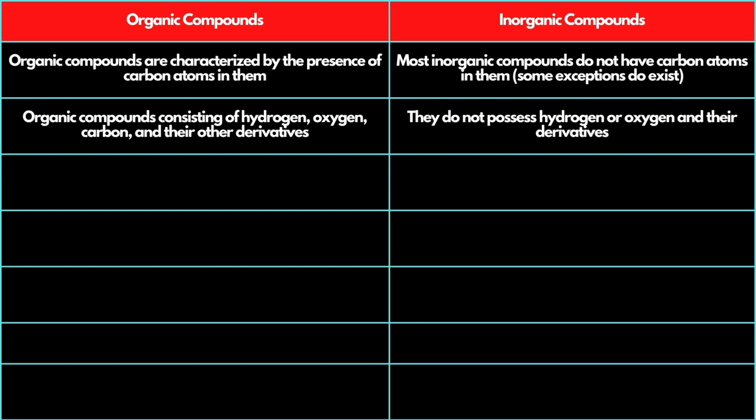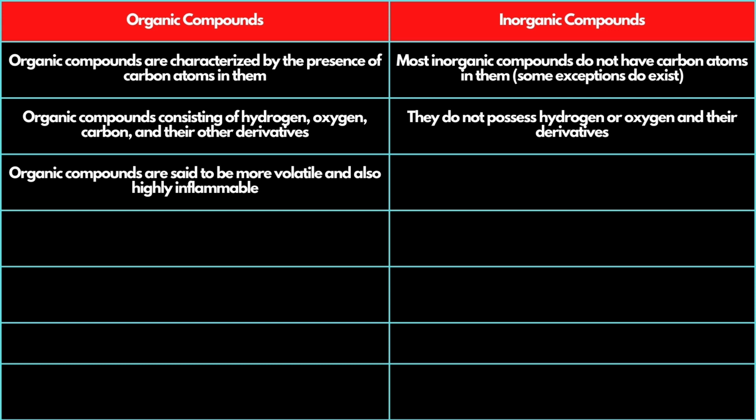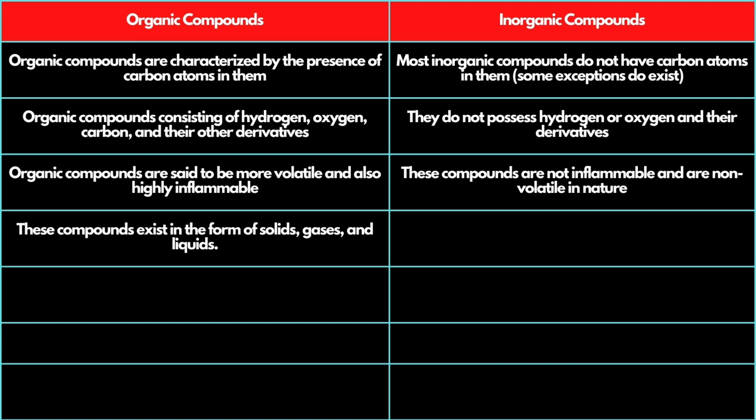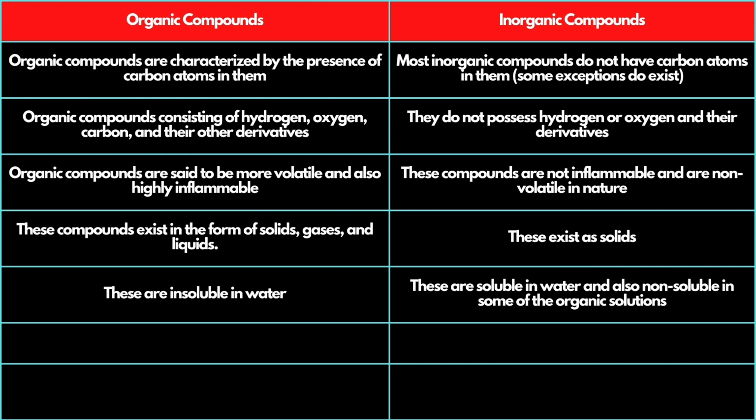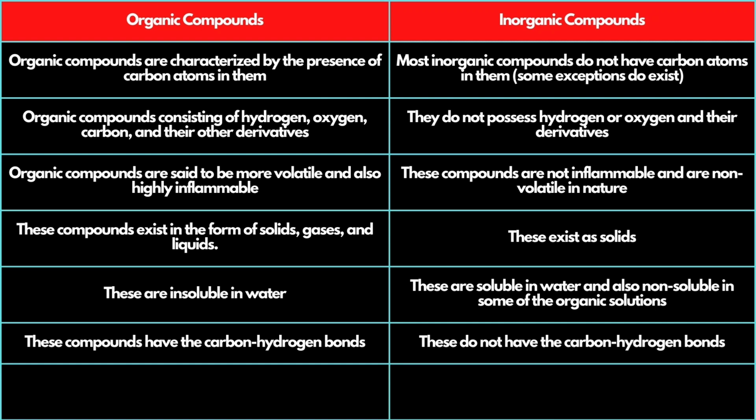Inorganic compounds do not possess hydrogen or oxygen and their derivatives. Organic compounds are said to be more volatile and also highly inflammable. Inorganic compounds are not inflammable and are non-volatile in nature. These compounds exist in the form of solids, gases, and liquids. These exist as solids. These are insoluble in water. These are soluble in water and also non-soluble in some of the organic solutions. These compounds have the carbon-hydrogen bonds. These do not have the carbon-hydrogen bonds.